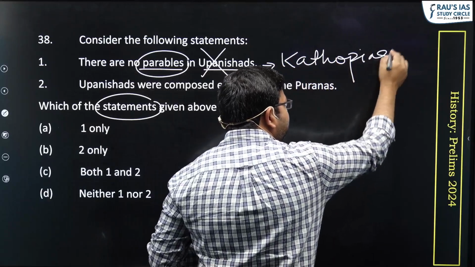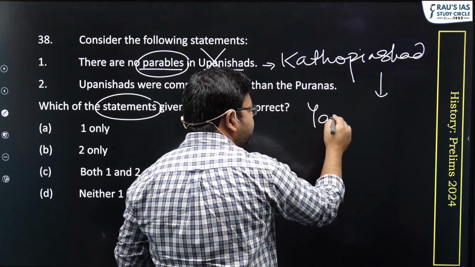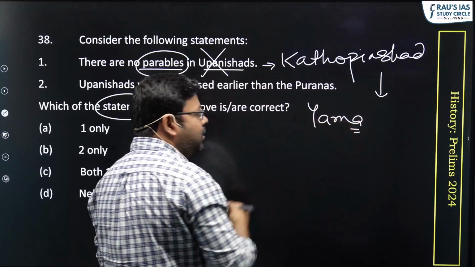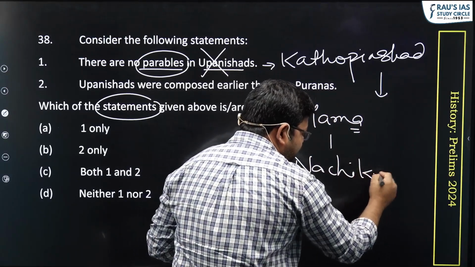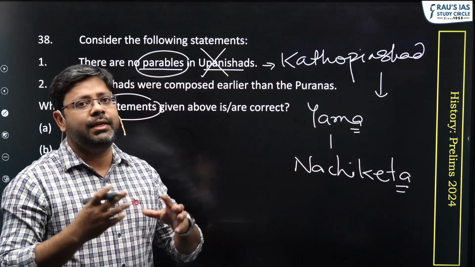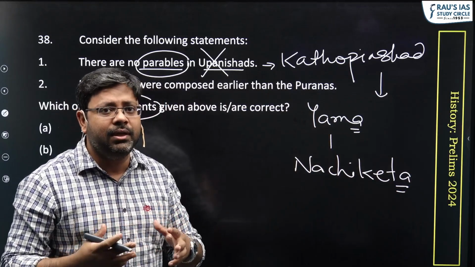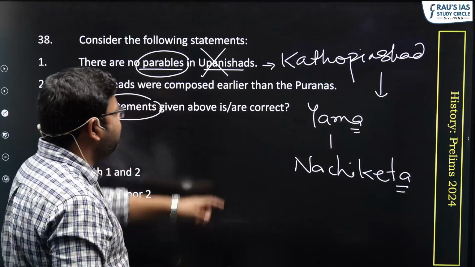Now, in Kathopanishad, for example, we get a very interesting story of Yam. Who is Yam? The god of death, and Nachiketa. The conversation between Yam and Nachiketa gives a very good idea about birth, rebirth, afterlife, what would happen, and all the things. Certainly, then the first statement goes wrong.